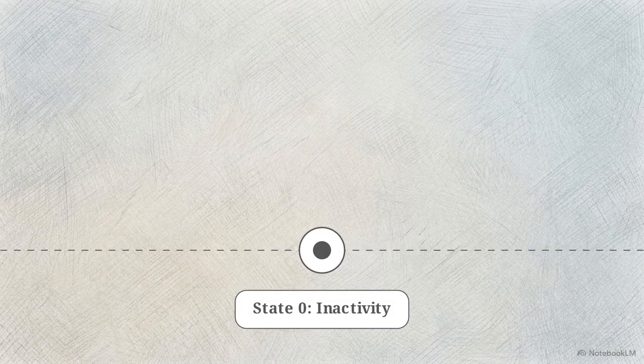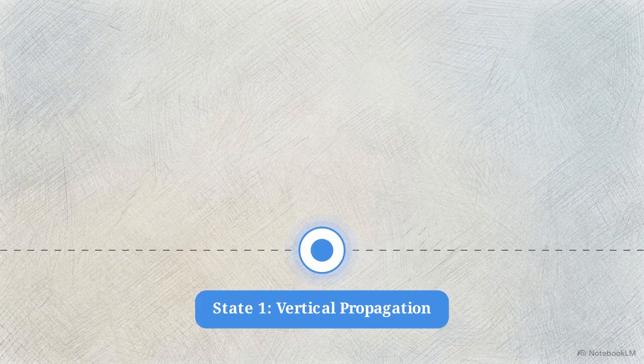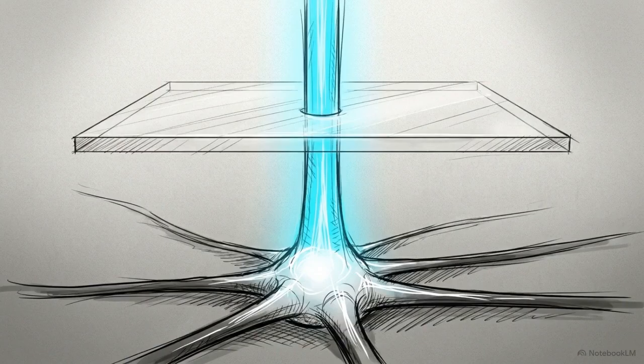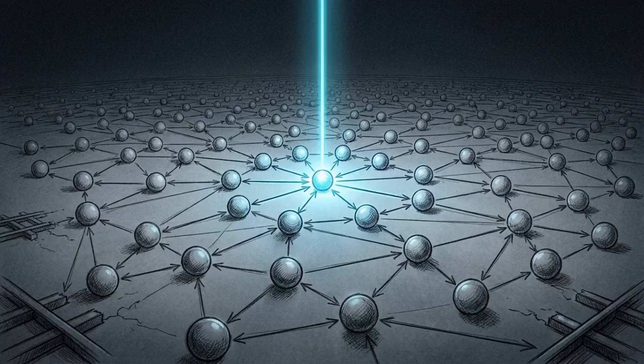State 0 is strict inactivity. The neuron detects no relevant data, transmits nothing, and triggers no subsequent operations. Now we introduce a simple, unambiguous input. When the node reaches sufficient resolution, it triggers state 1, vertical propagation. The node fires a vector we call R. This represents a resolved calculation ready to be absorbed by the next hierarchical layer. Triggering alpha equals 1 halts local processing immediately because the specific problem is solved. For simple queries, the network resolves the input using exactly one node, with no additional computational overhead.